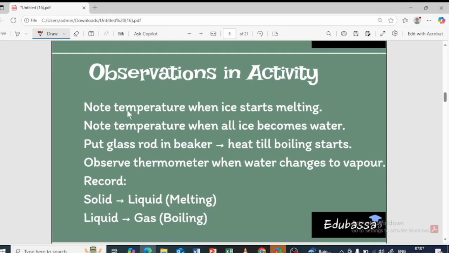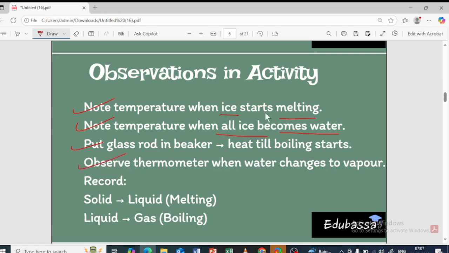So what are the observations in the activity? First we are going to note the temperature as soon as the ice starts melting, and we are also going to note the temperature when all of the ice has become water. Then we have to put the glass rod in the beaker and heat till the boiling starts, and then again we have to place the thermometer and observe the temperature when the water changes to vapor.